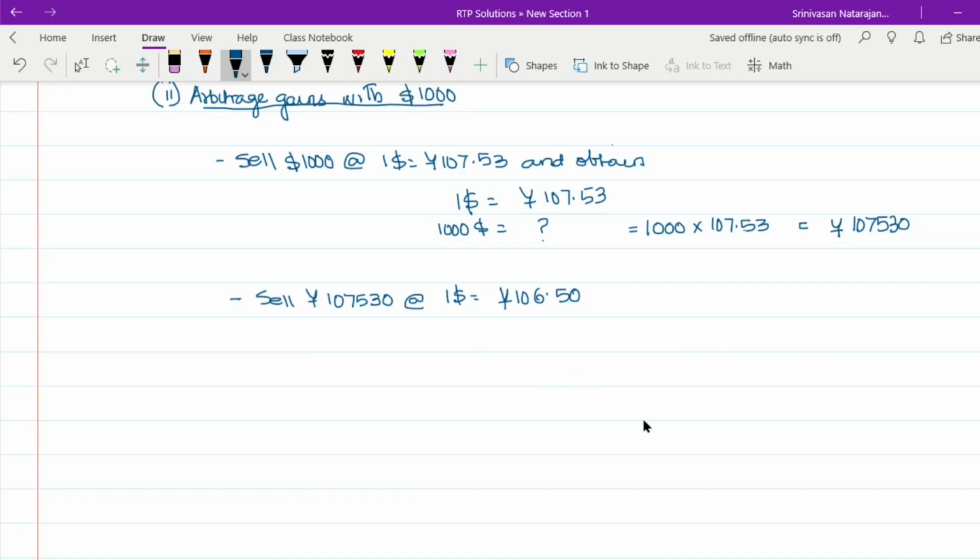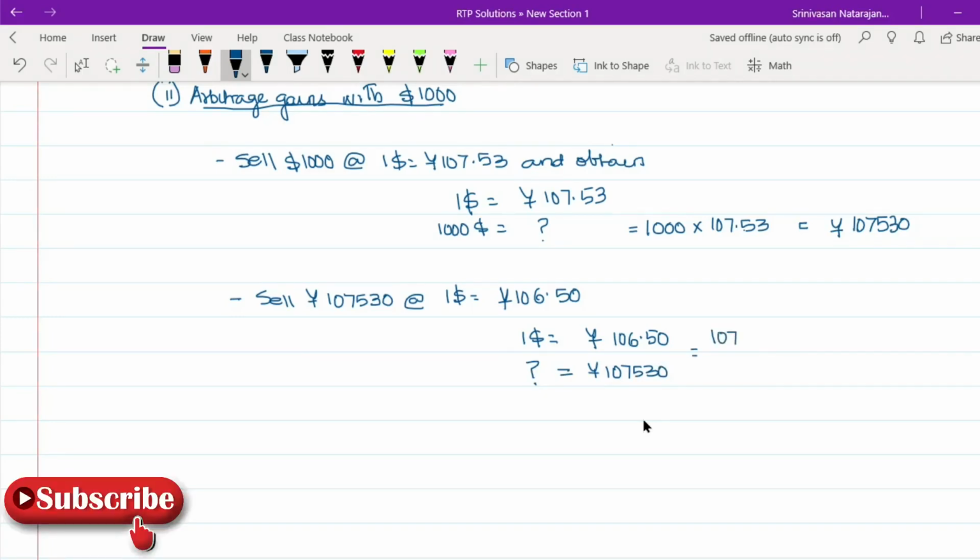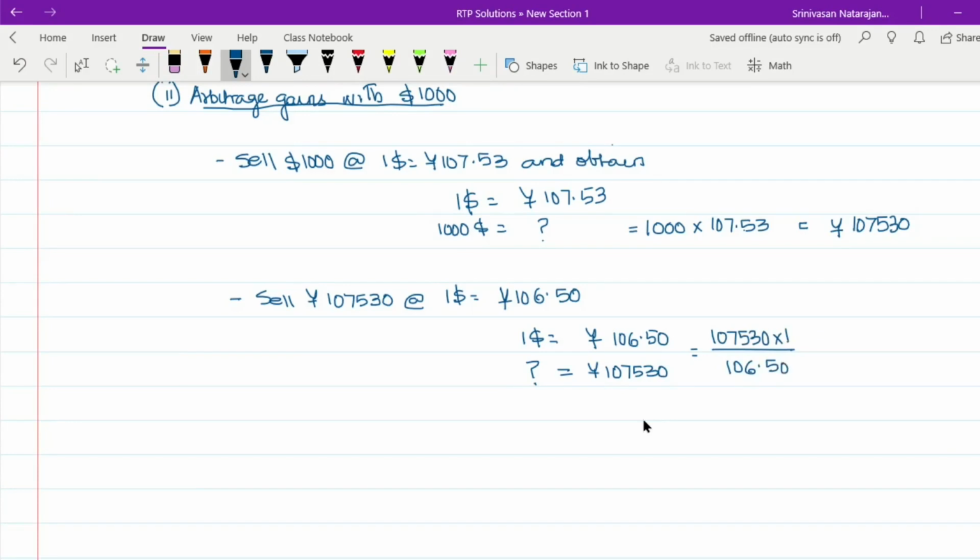Again, we just need to do a cross multiplication. $1 equals yen 106.5. Therefore, yen 1,07,530 will give us how many dollars? This would be 1,07,530 into 1 upon 106.50. So this would give us $1,009.67. Now you began the arbitrage with $1,000 and you are ending up the arbitrage with